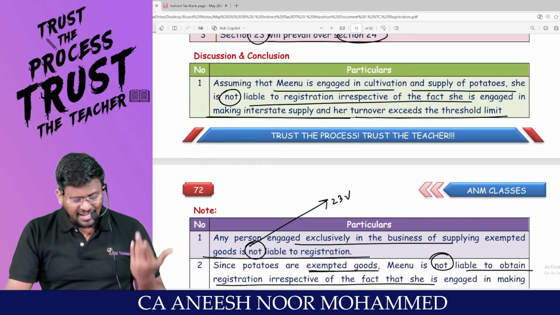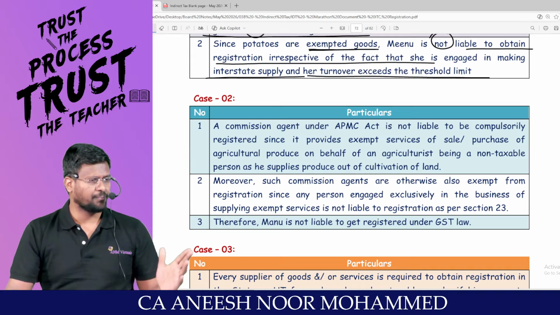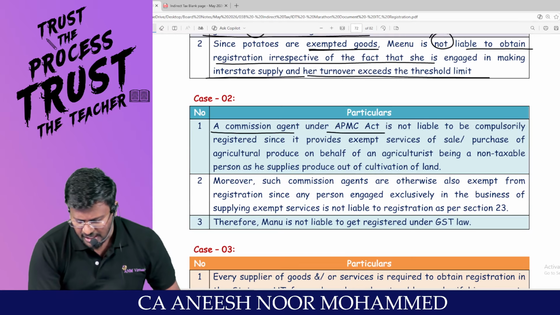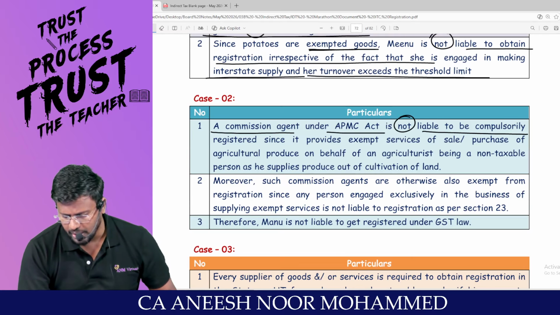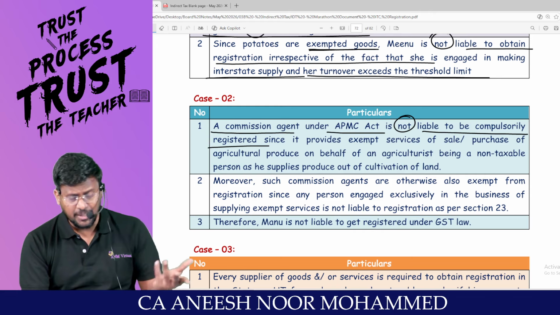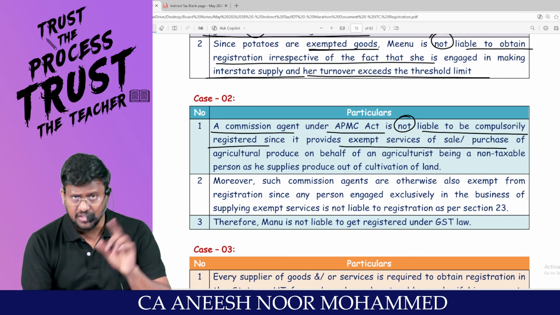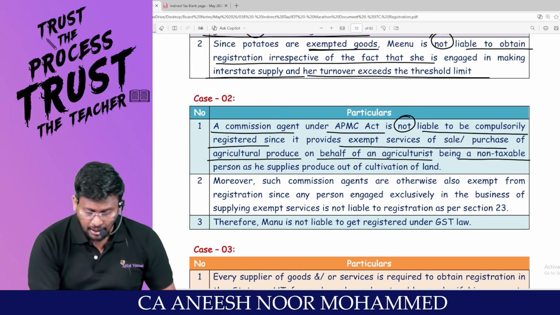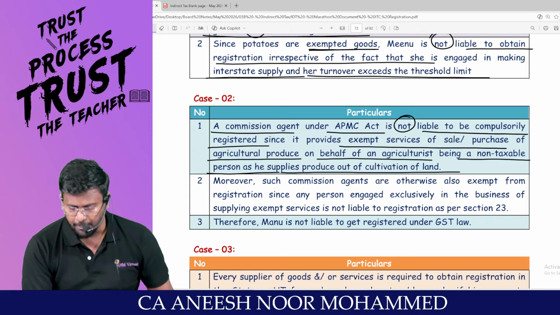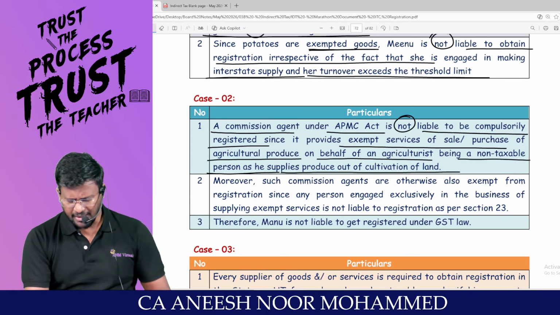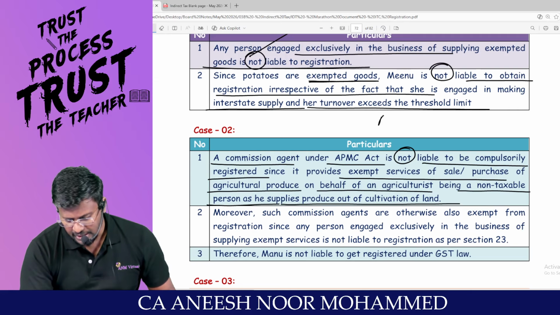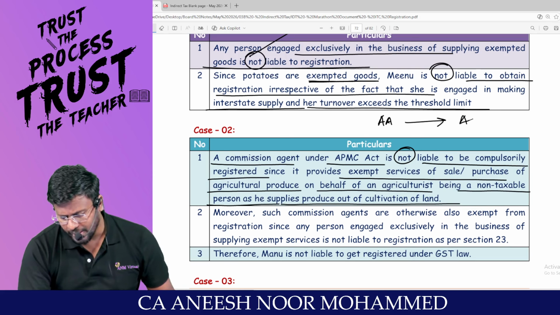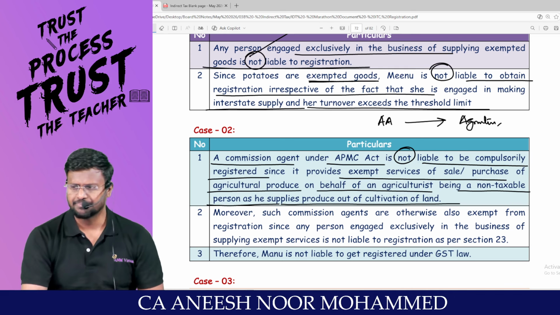But agriculture agents are not treated so. A commission agent under the APMC Act is not liable to be registered, since he provides an exempt service of sale or purchase of agricultural produce on behalf of an agriculturist, being a non-taxable person as he supplies produce out of cultivation of land. My dear lovable students, if an agricultural agent provides service to an agriculturalist, it is exempt from GST.